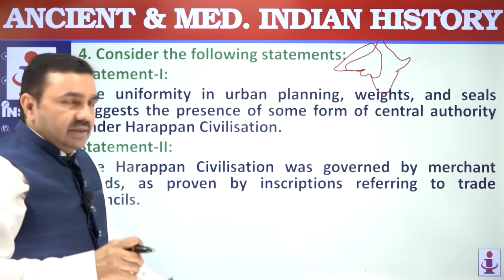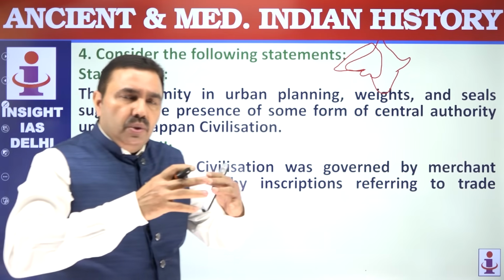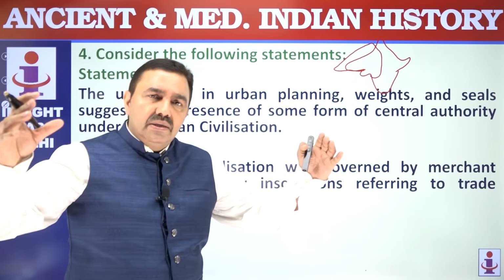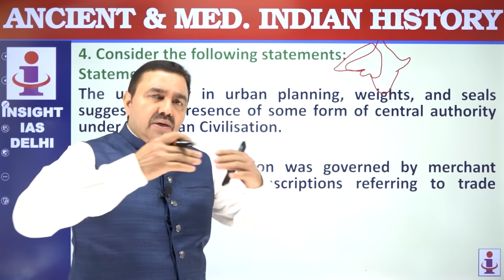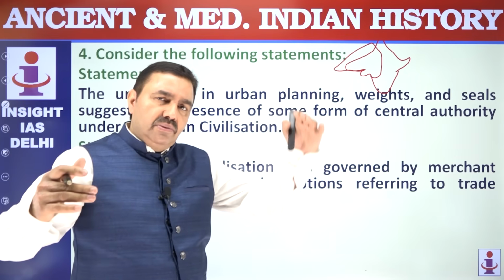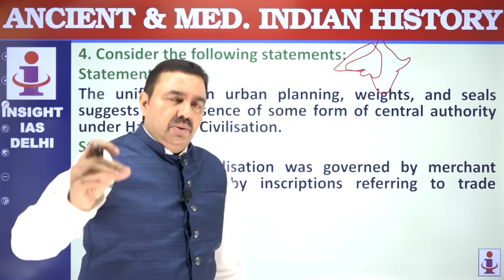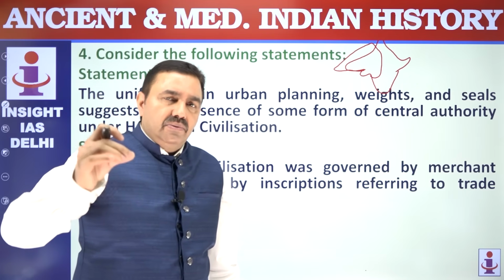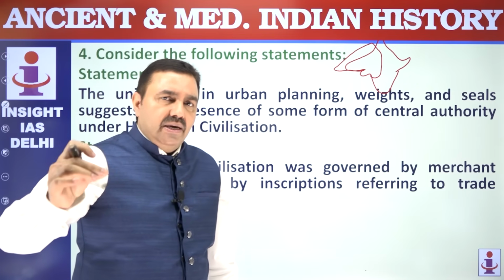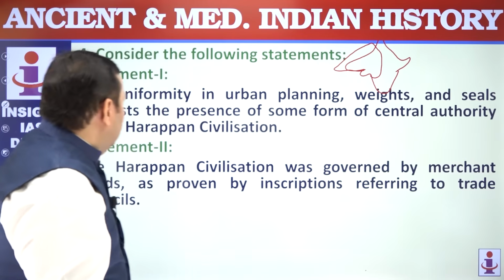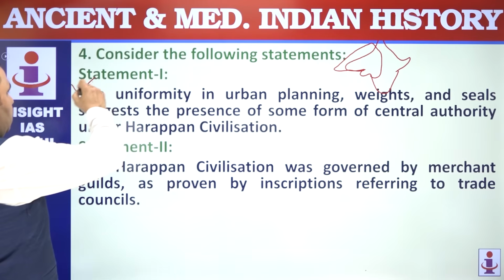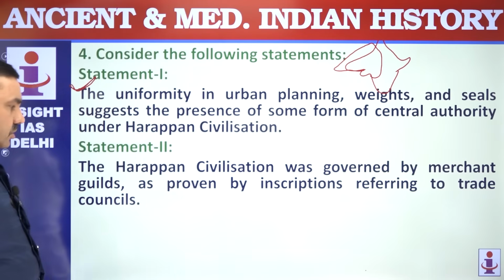This indicates that these settlements, spread over more than 1600 kilometers east-west and more than 1400 kilometers north-south, were under some kind of one central authority. We do not know what kind of authority it was, but what we can understand is that there was some kind of central authority. Otherwise, such uniformity would have been impossible.